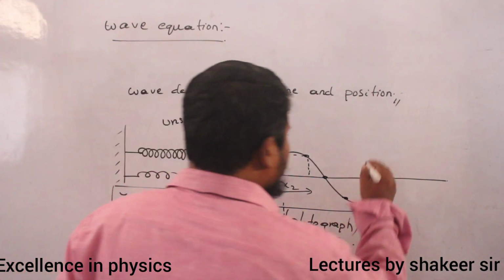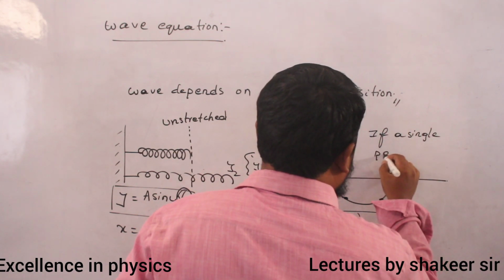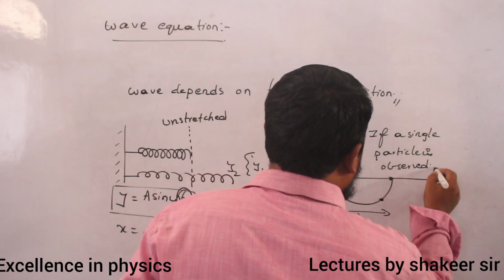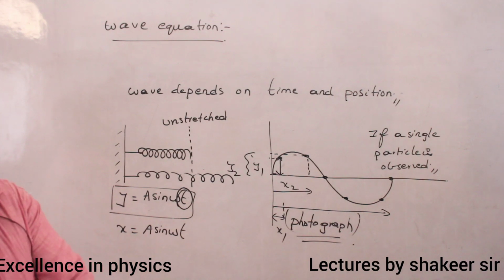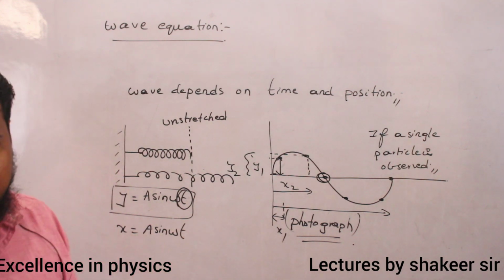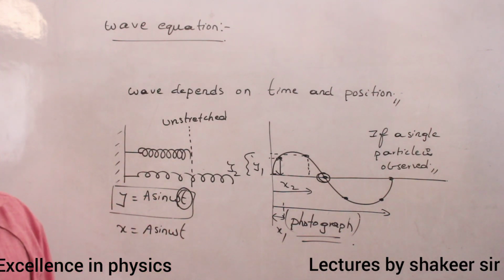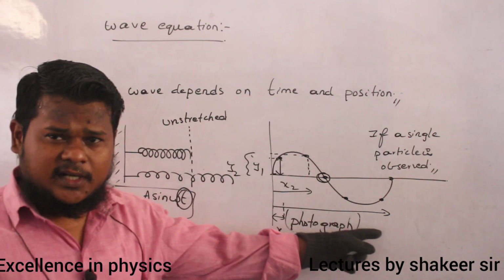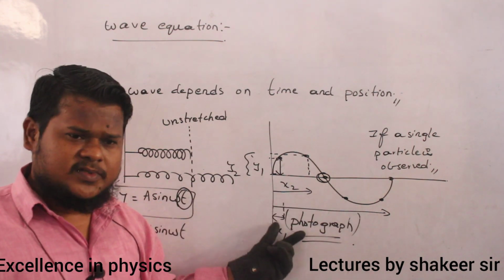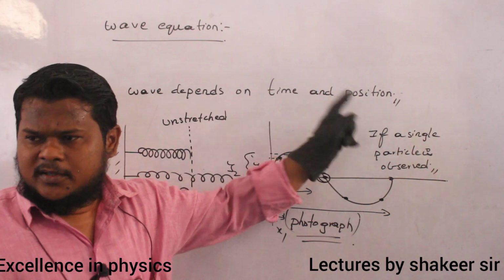Similarly, if a single particle is observed, what is meant by a single particle being observed? For example, you take this particle, which is present at the mean position. Are you able to understand? If I observe this particle, can you say how it is moving? Previously I took a complete photograph of this wave, and when I observed, I saw that for different x values, there are different y values. So the wave function definitely depends upon position.